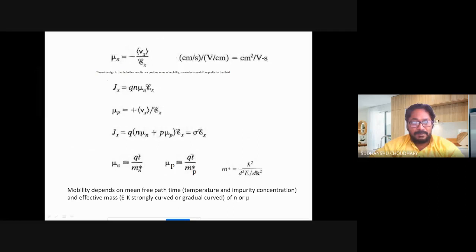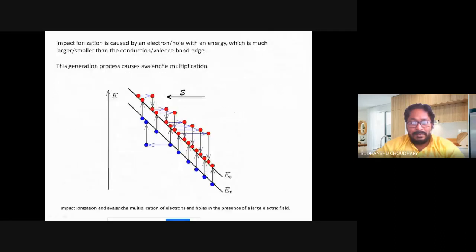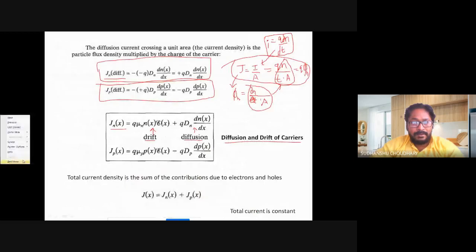Right. So this was my drift component, sigma E. For electrons, it is this much. So the same thing I have copied here again. So the total current due to carriers now has a contribution from both drift and diffusion. Drift I have copied from the previous class, and diffusion I have calculated over here, that is the current density I have calculated here.